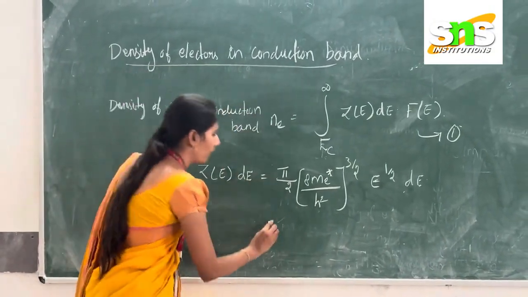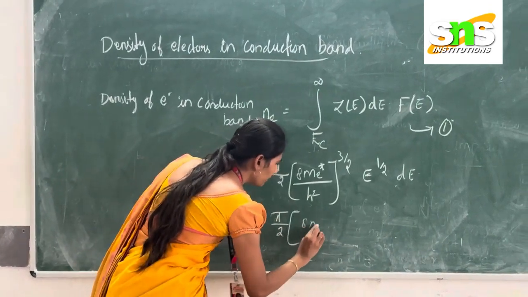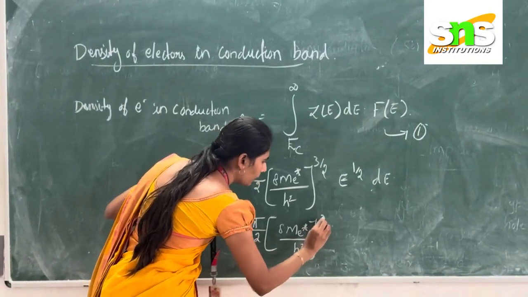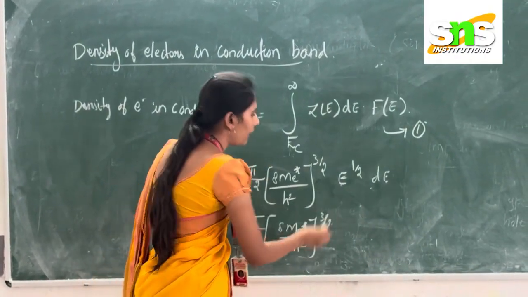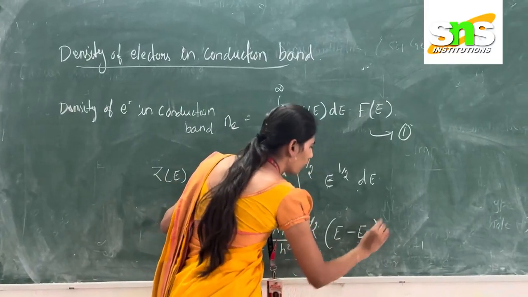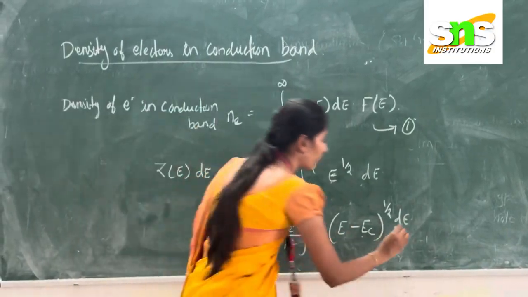So this equation becomes pi by 2 into (8 m star divided by h square) power of 3 by 2 into (E minus Ec) power of 1 by 2 into dE. Okay, this is equation number 2.